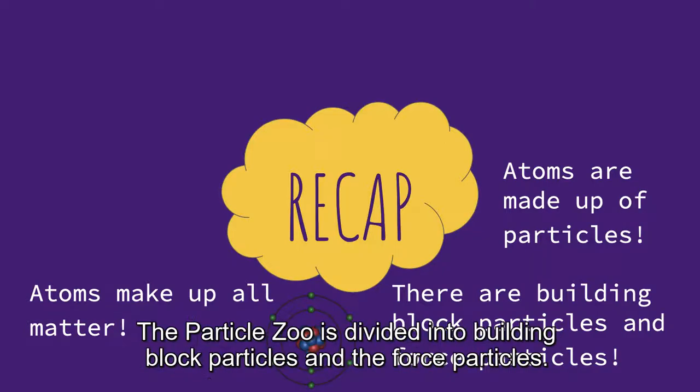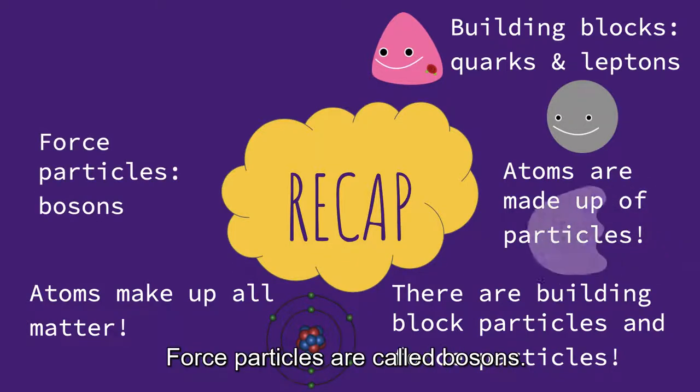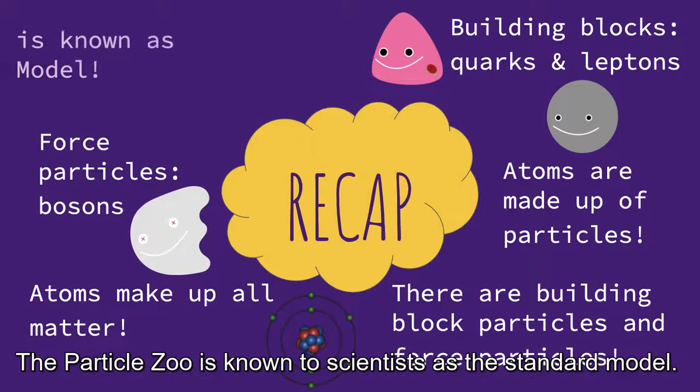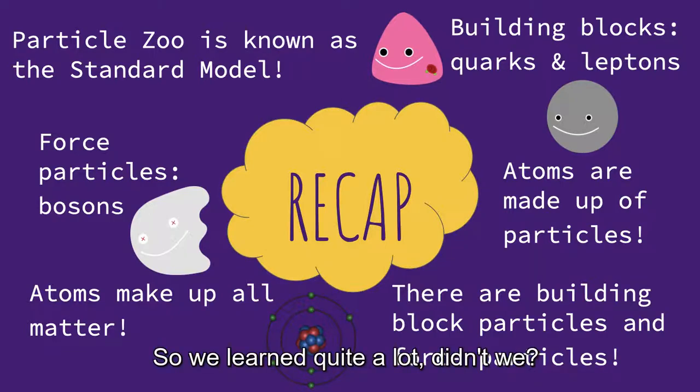The particle zoo is divided into building block particles and the force particles. Building block particles can be quarks or leptons. Force particles are called bosons. The particle zoo is known to scientists as the Standard Model. So we learned quite a lot, didn't we?